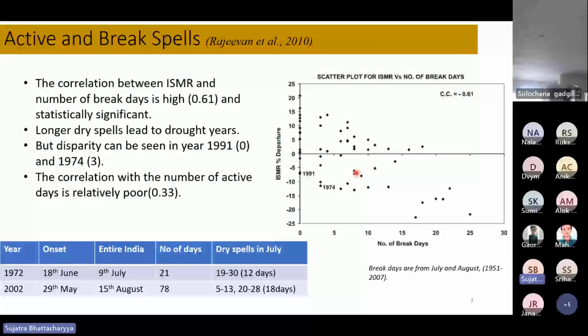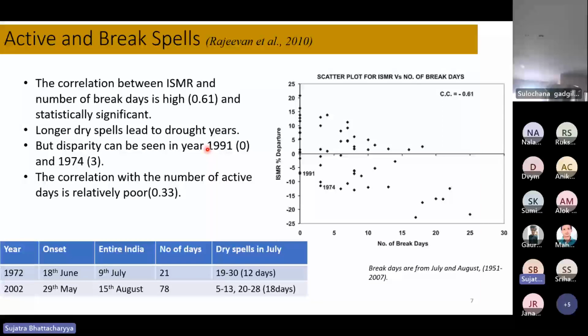Now this plot is between the ISMR and the number of break days. A few things from this paper: the correlation of the number of break days and the ISMR is significantly high, around minus 0.61, but it's still scattered. For example, in 1991 and 1974, there were no break events in 1991, still there was around 8% rainfall deficiency. In 1974, there were only 3, but still it was a drought year.